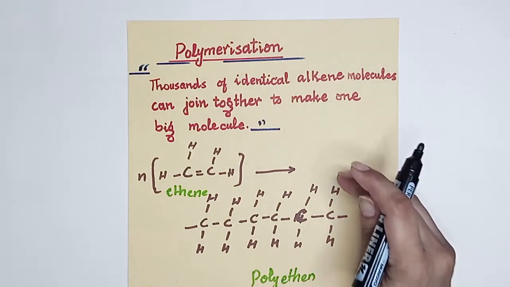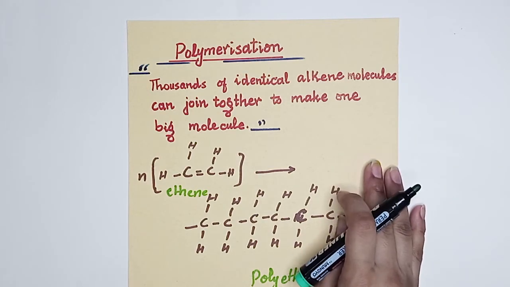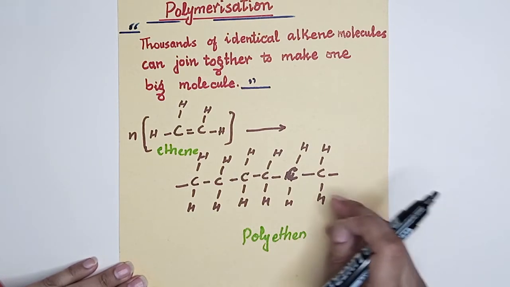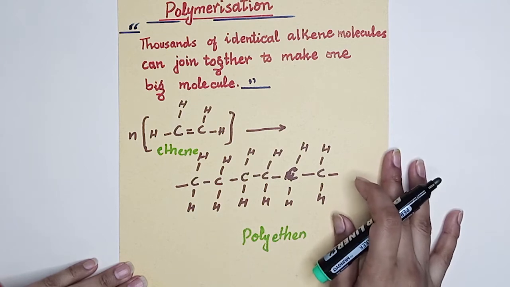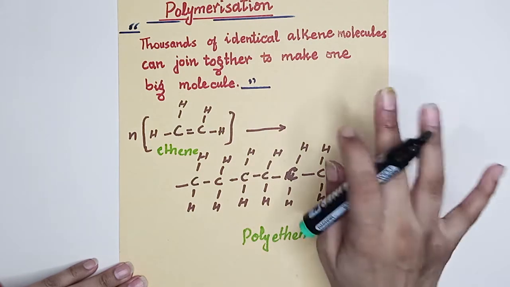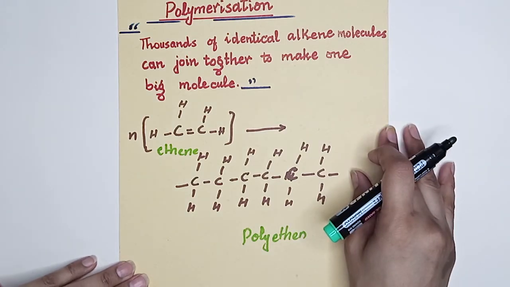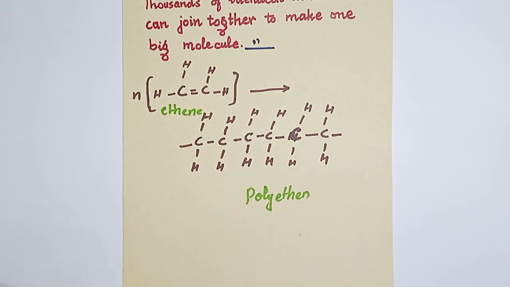I will discuss this polymerization later on in detail, along with the uses of all the components from ethene to polyethene, when we discuss both addition polymerization and condensation polymerization. So this is the type of the reaction.